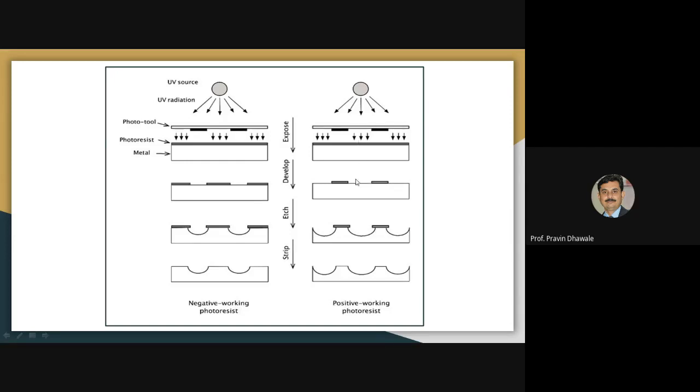This ultraviolet-exposed portion will be exposed to the etching medium, and during the etching process, the portion which is not provided with the stencil, or this black dot, we may say, the remaining part will be removed by the process of etching.